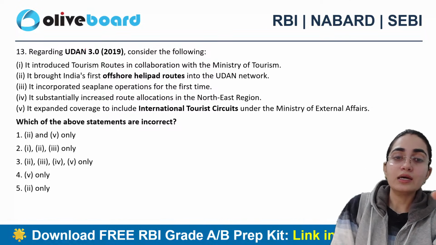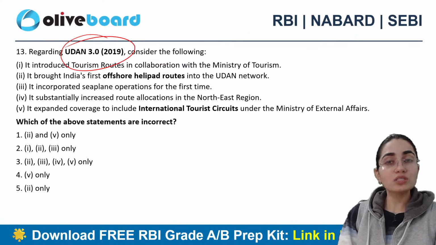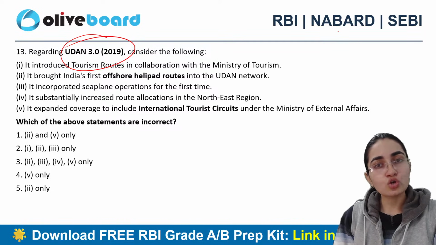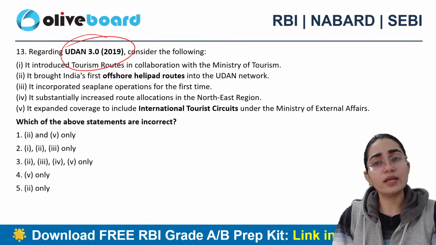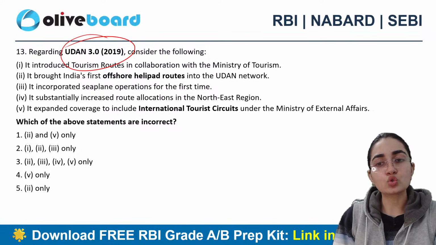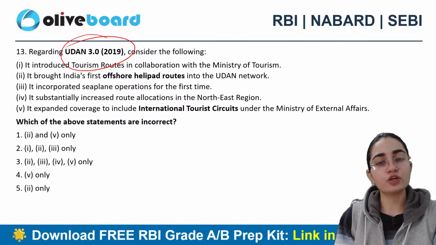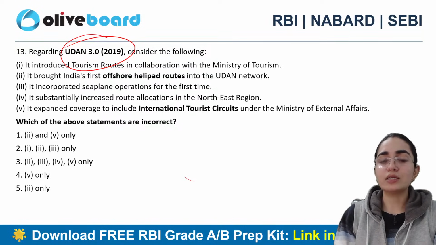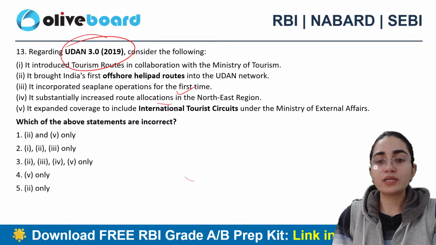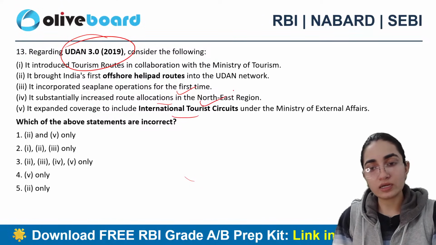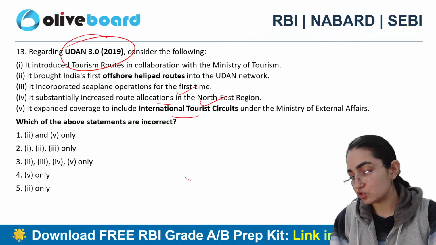Now, tell me, related to Udan 3.0 2019, consider the following statements. It has introduced tourism routes in collaboration with Ministry of Tourism. It brought India's first offshore helipad routes into the Udan network. It incorporates seaplane operations for the first time. It substantially increased route allocations in the northeastern region. It expanded coverage to include international tourist circuits under the Ministry of External Affairs as well. Now tell me which one is the correct answer. 13th question.